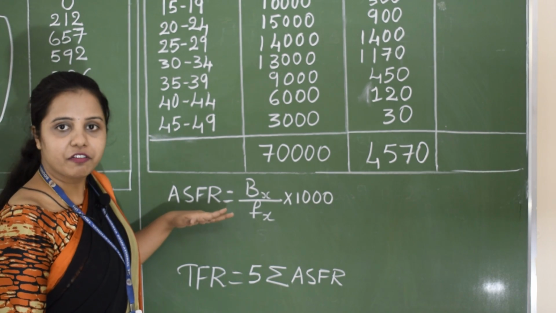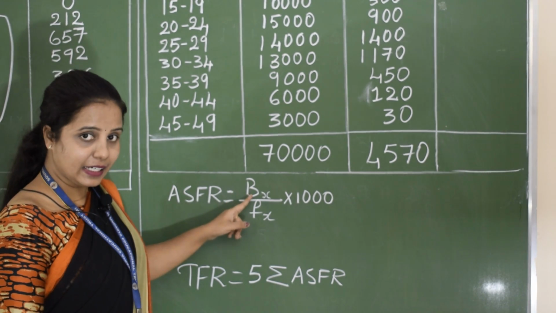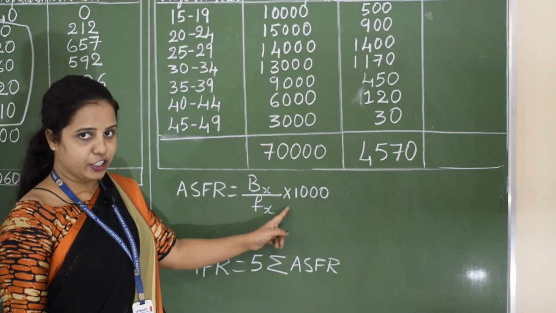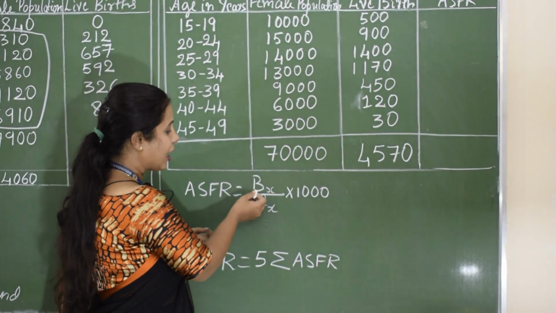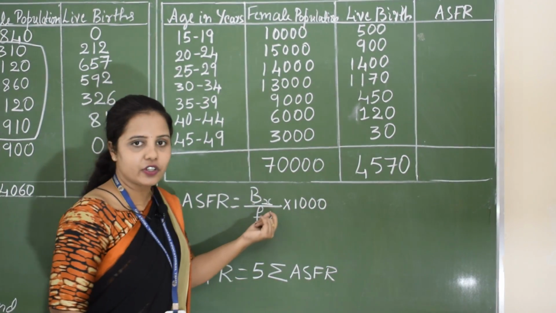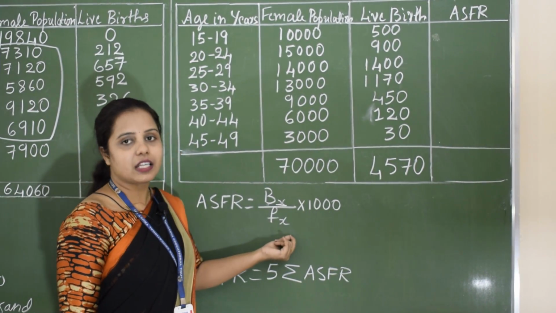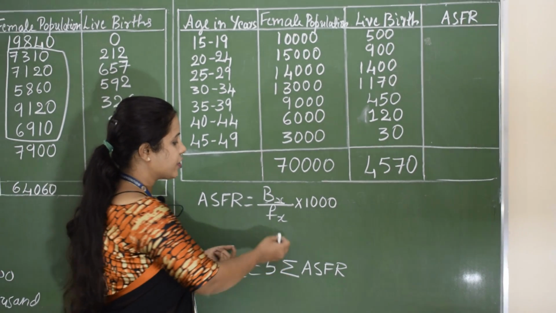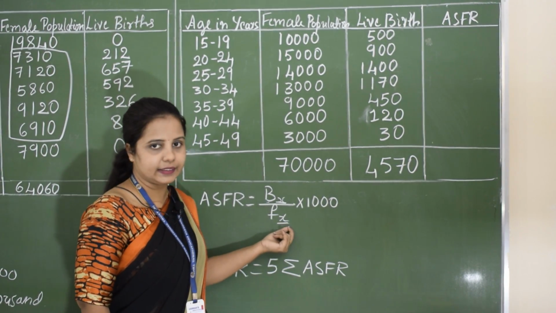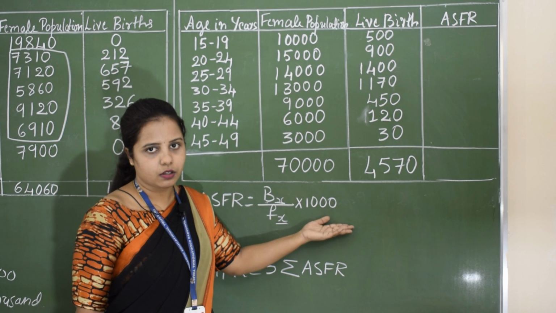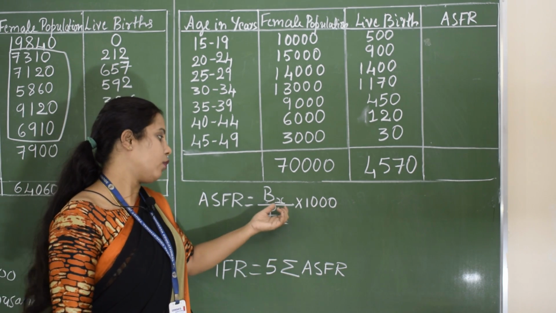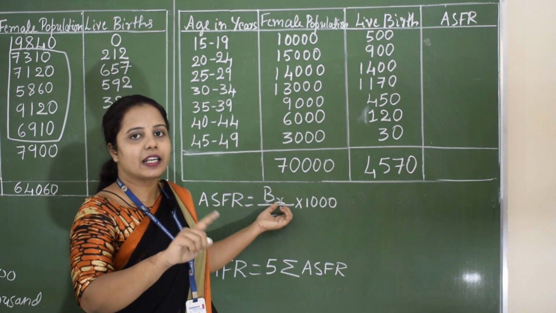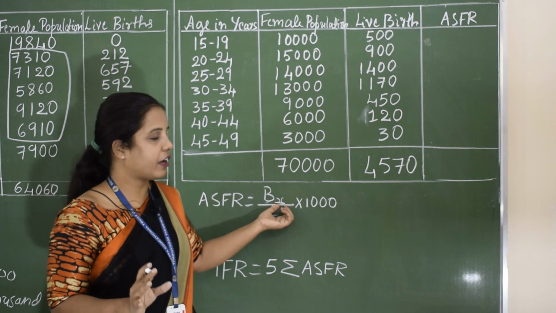The formula of ASFR is Bx divided by Fx into 1000. Here Bx represents live births at the specific age x and Fx represents female population at specific age x. As I already told you, this is a quinquennial problem, therefore the specific ages will be in groups of width 5.